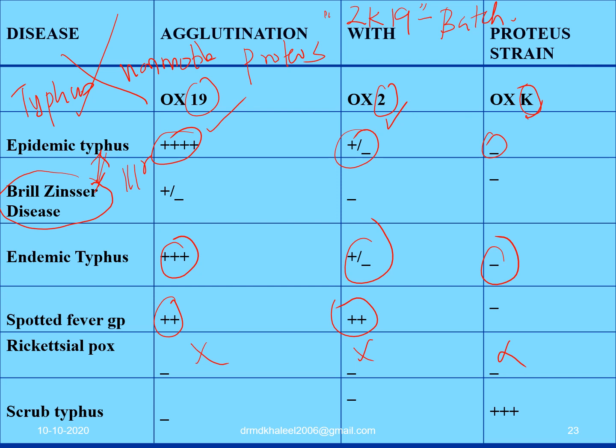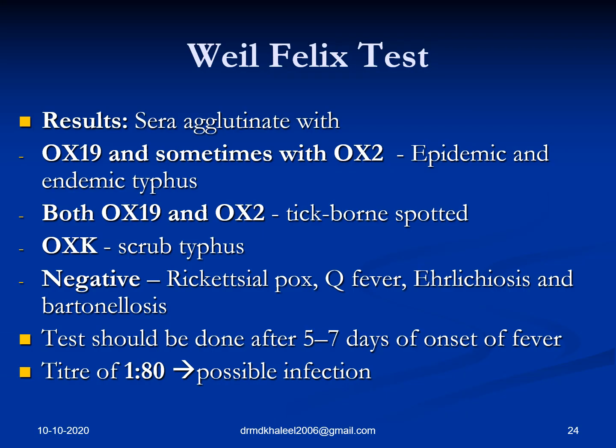So what is important? Yes, scrub typhus. OXK. When you take the non-motile strains of OXK and cross-react with the serum sample of scrub typhus, they agglutinate OXK, helping you to diagnose scrub typhus. That was the explanation of your Weil-Felix test. If sera agglutinate with OX19, OX2, it could be epidemic and endemic typhus. If it is OX19, OX2, it could also be a tick-borne spotted fever group. But if it is OXK, yes, very good, scrub typhus reaction.